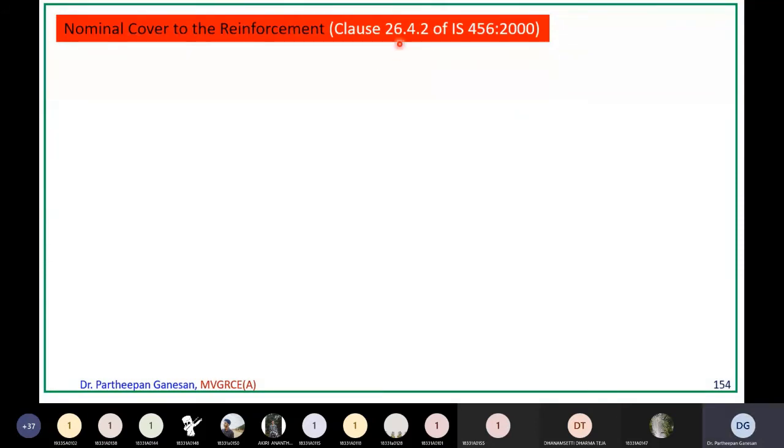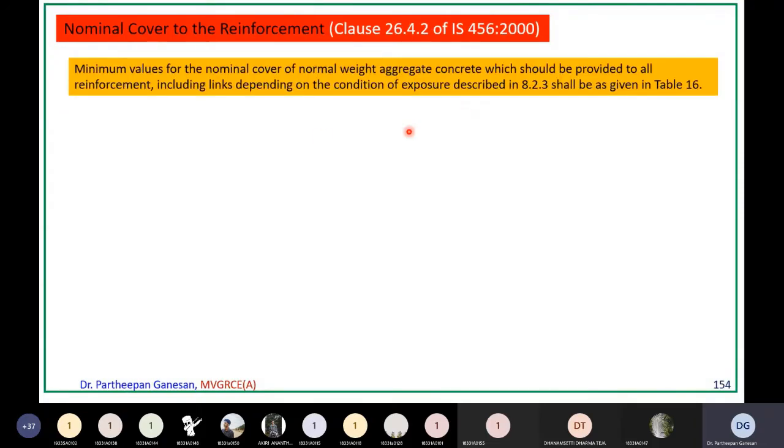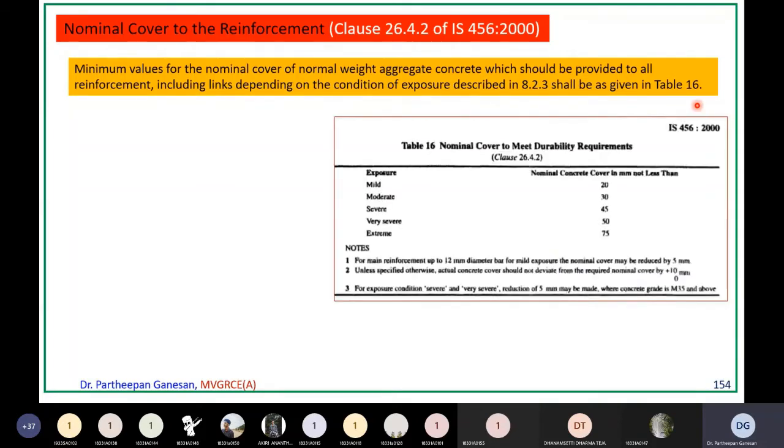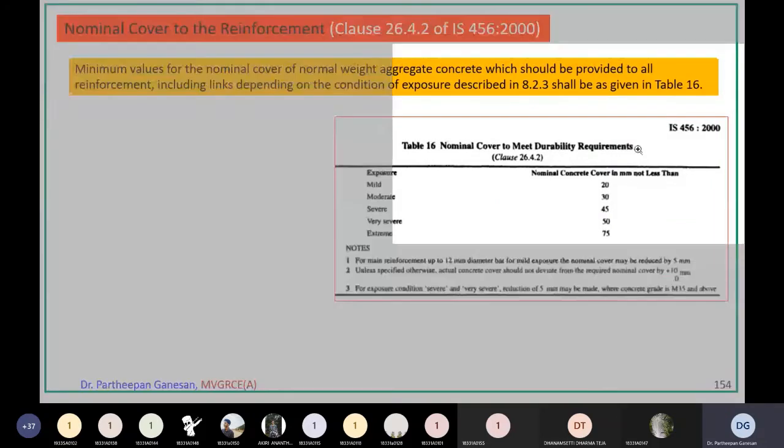Next, nominal cover to the reinforcement. This is given in clause 26.4.2 of IS 456. What does it say? Minimum values for the nominal cover of normal weight aggregate concrete, which should be provided to all the reinforcement, including links, depending on the condition of exposure described in 8.2.3, shall be given in Table 16. Like if you see this, IS 456 Table 16, I'll just zoom a little bit.